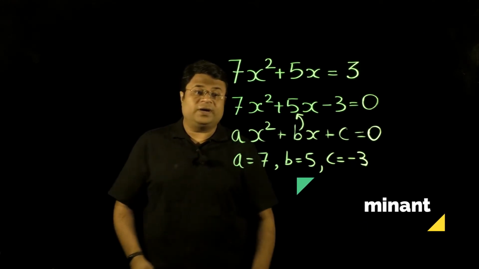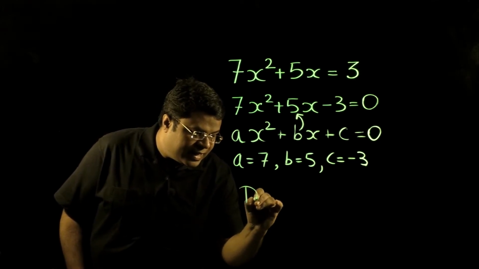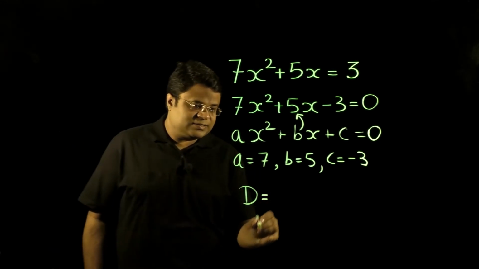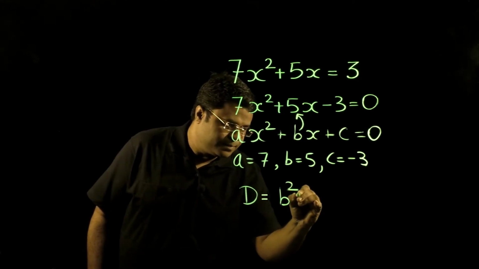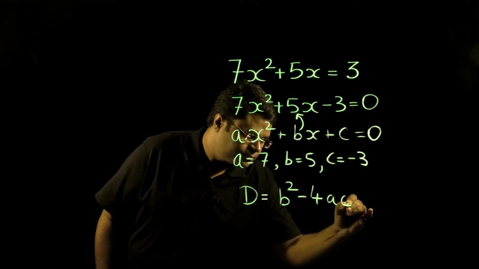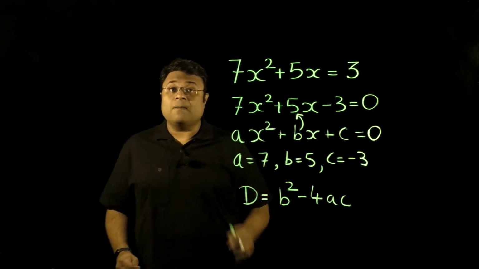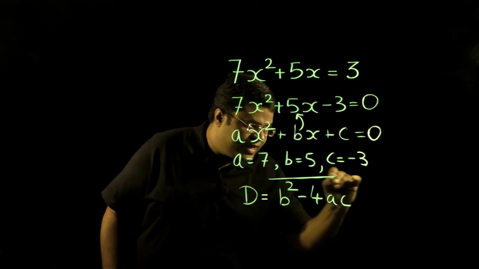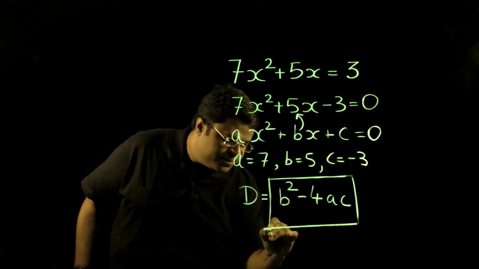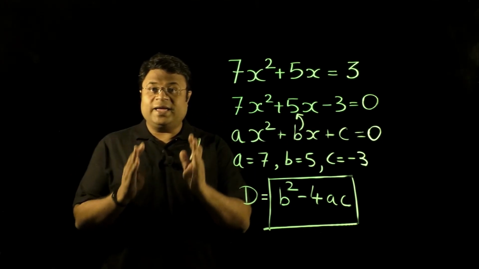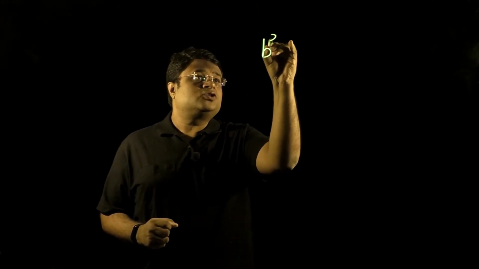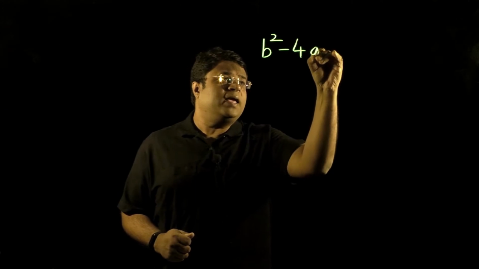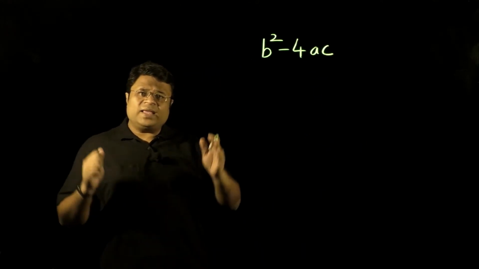okay, very important. This is represented by capital D, and this is b square minus 4ac. Note this fact. This is very, very important. B square minus 4ac. Okay? Yes. Now let's have a look. This discriminant, that is b square minus 4ac, is very, very important.